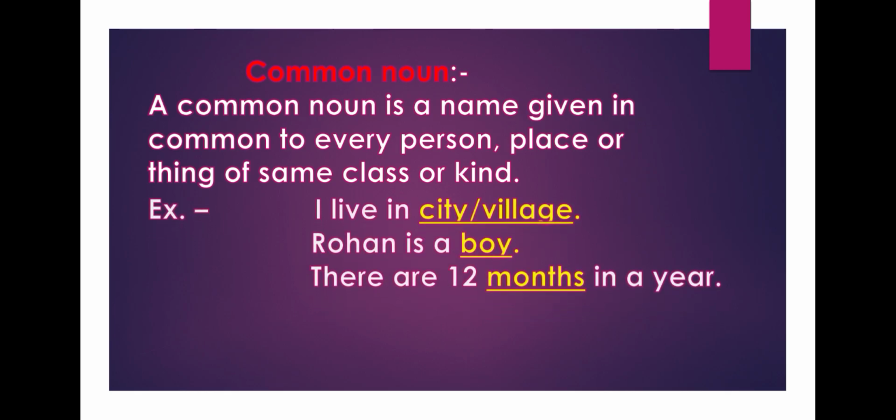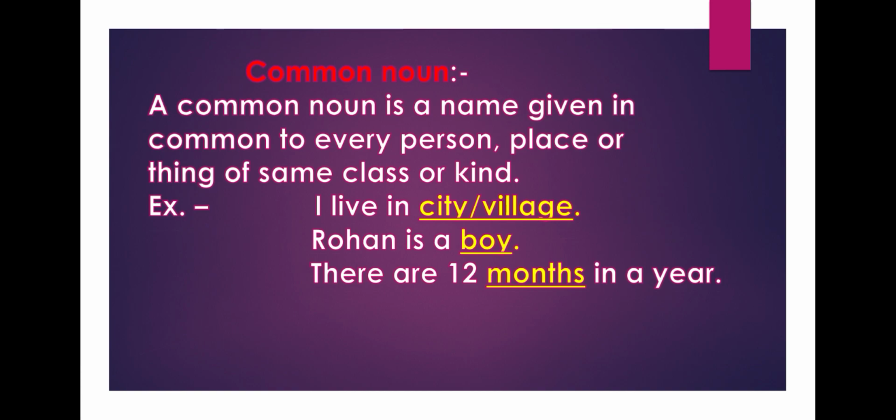For example, I live in a city or village. Rohan is a boy. There are 12 months in a year. In these examples, the words city, village, boy, months, all are common nouns.